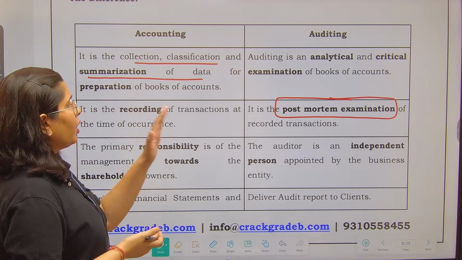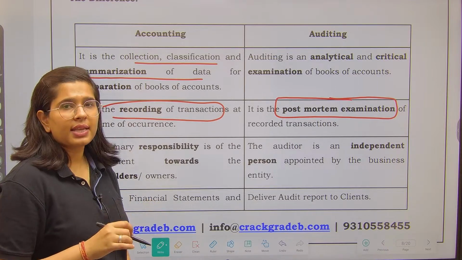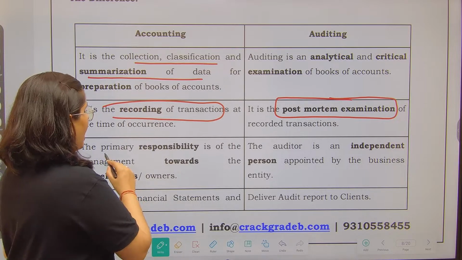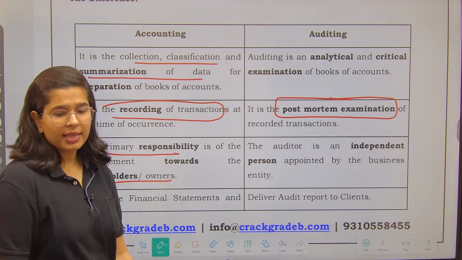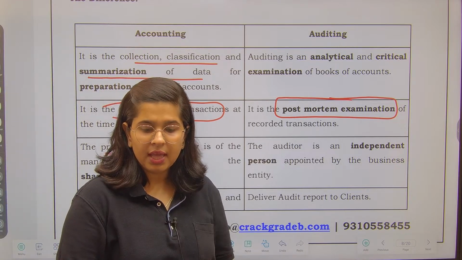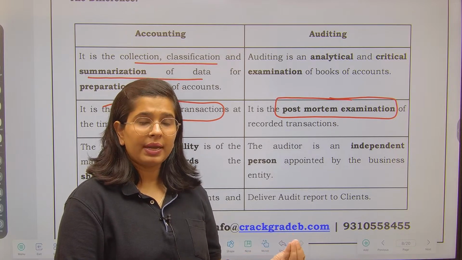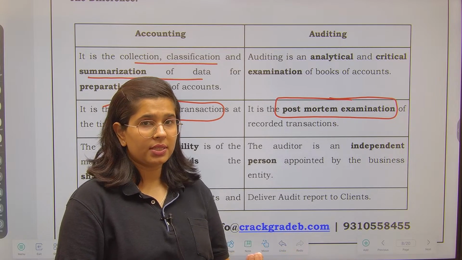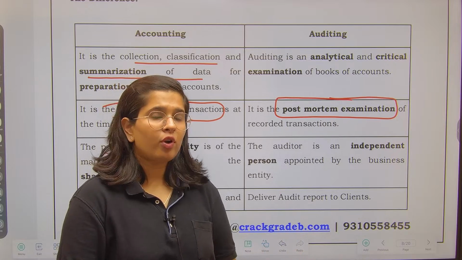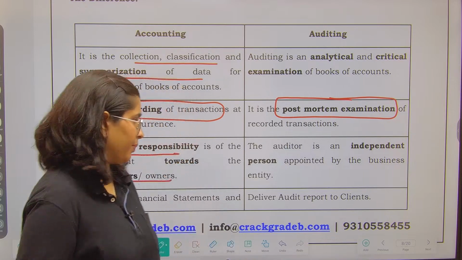So similarly, auditing happens when the books of accounts have already been prepared, when the transactions have already been recorded. Auditor is an independent person, and the accountant, his independence is not required as such, right? We do not have anything to do with the accountant's independence, but our auditor should be independent. Auditor should be independent means there should be no interest involved between the auditor and the company, right? Apart from the remuneration, the auditor should not have any sort of financial interest in the company.